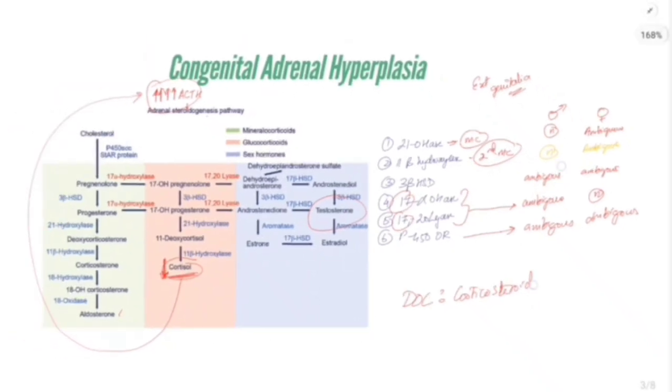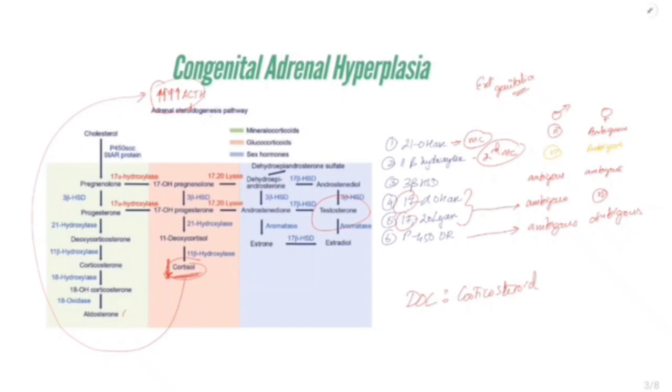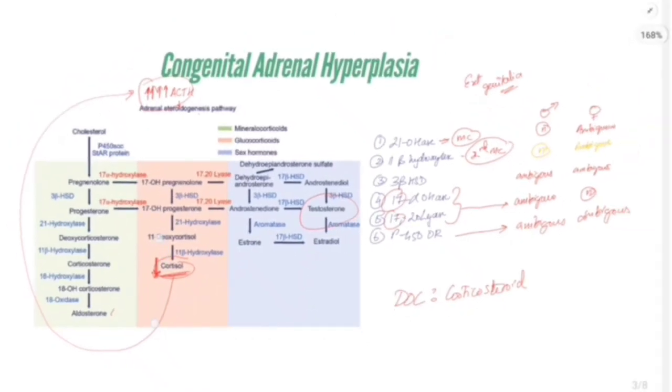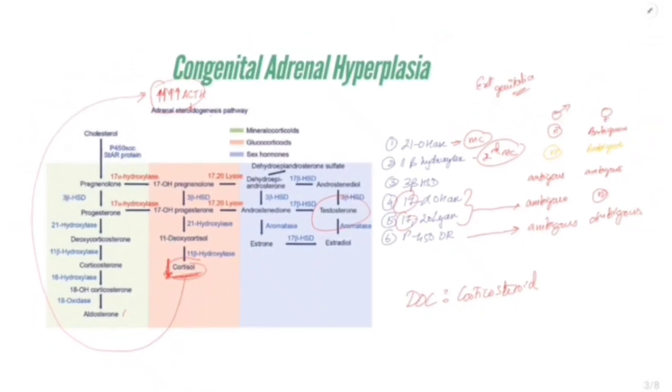The best investigation is to check the karyotype of the fetus. Its result will take time. So we have to manage the emergency with corticosteroid. We can use fludrocortisone, and if BP is low we can use saline infusion. And for ambiguous genitalia we are going to reconstruct at a later stage. This is all about the discussion regarding congenital adrenal hyperplasia.